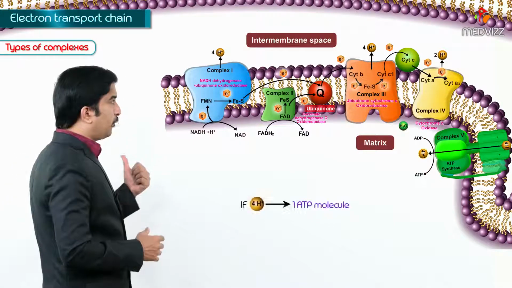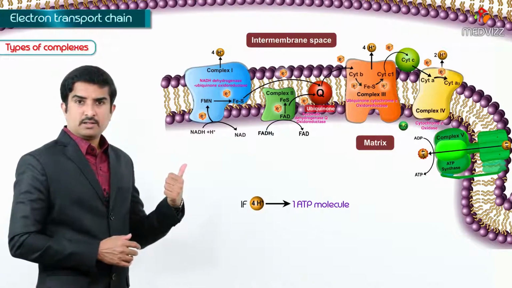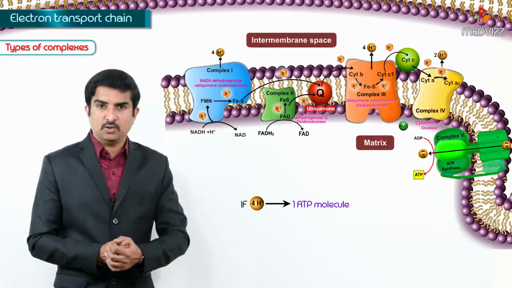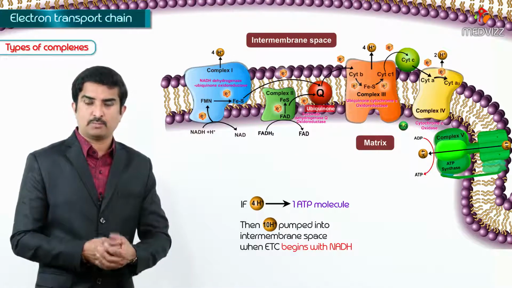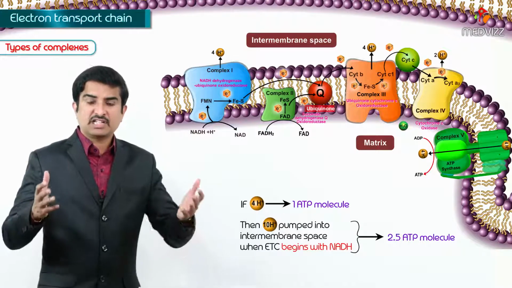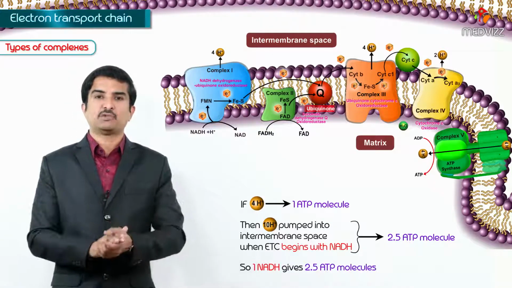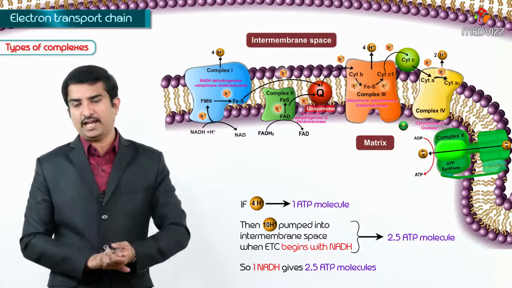If you talk about 4 hydrogen ions gives 1 ATP molecule, which means 10 hydrogen ions which are pumped into the intermembrane space produces 2.5 ATP. That's why we will call it as 1 NADH molecule is equal to 2.5 ATP.